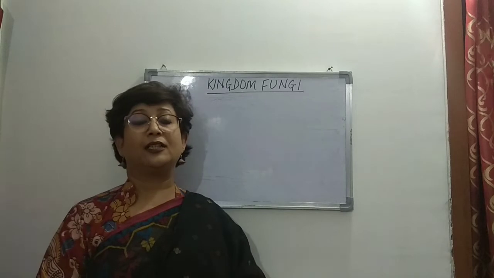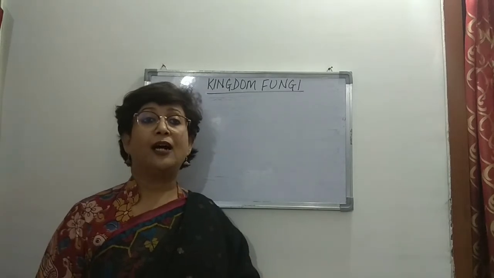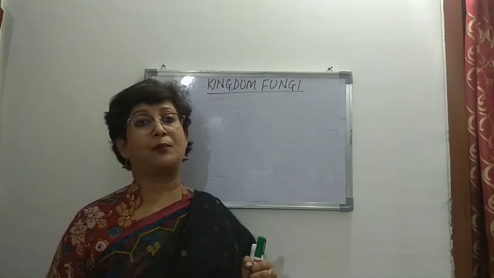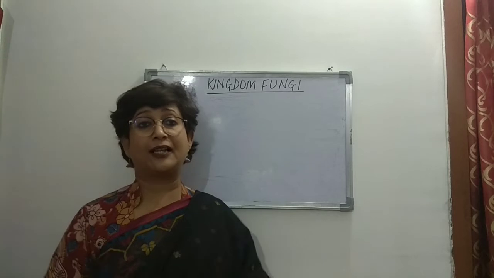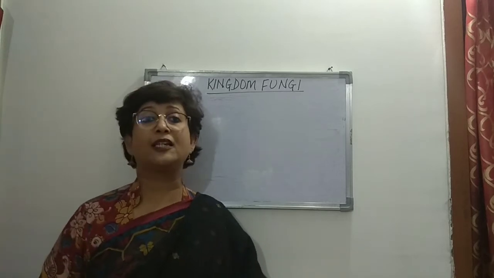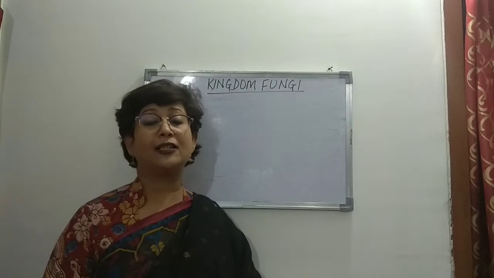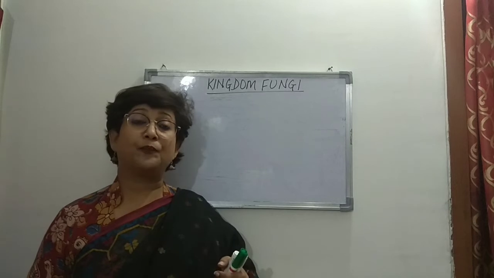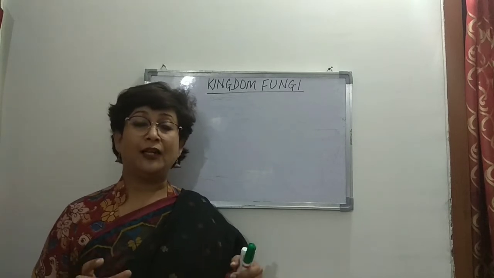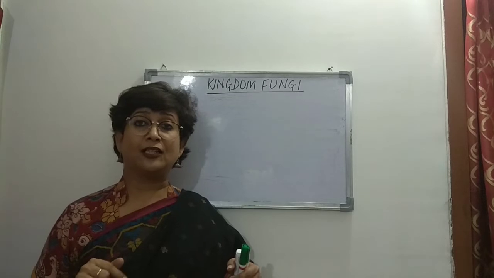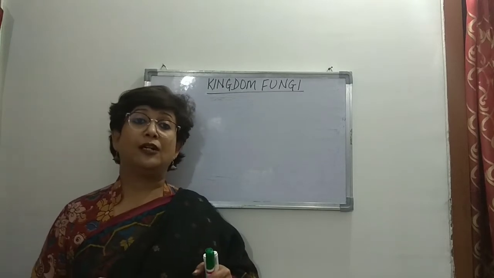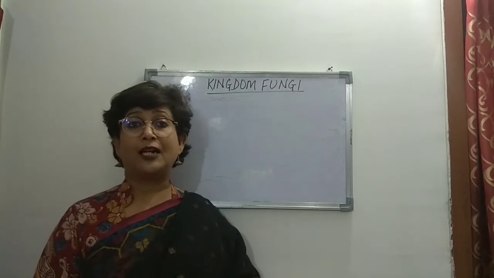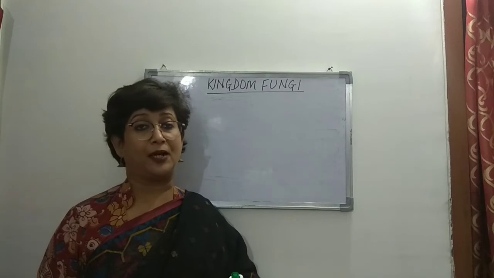Then we said that fungi are unicellular as well as multicellular. Under unicellular, we discussed yeast as being an example, and then the rest are multicellular organisms, fungi that belong to this kingdom. Other than that, we talked about fungi being non-vascular, and then we discussed that the cell wall of fungi is made up of chitin or fungal cellulose. And what is the composition of chitin? It is N-acetyl glucosamine, right?